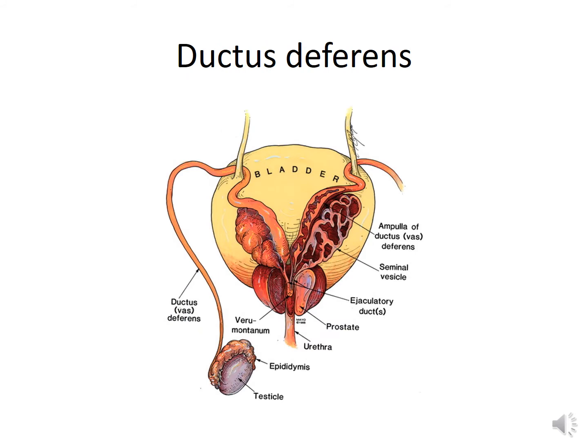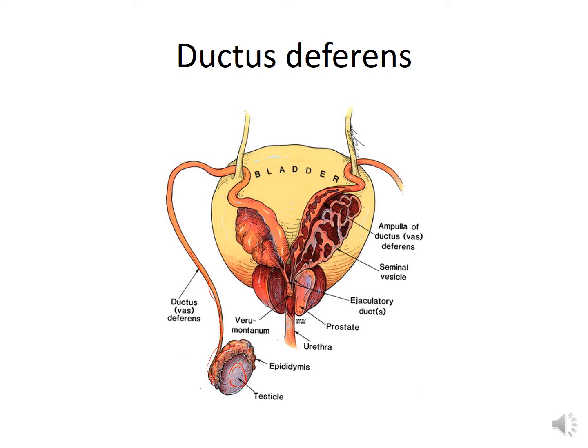Now the ductus deferens. Here you can see the testes and the epididymis, and the epididymis is continuous with the ductus deferens. This ductus deferens, also called the vas deferens, is about 4 cm long. It begins in the tail of the epididymis as a continuation of the duct of epididymis.